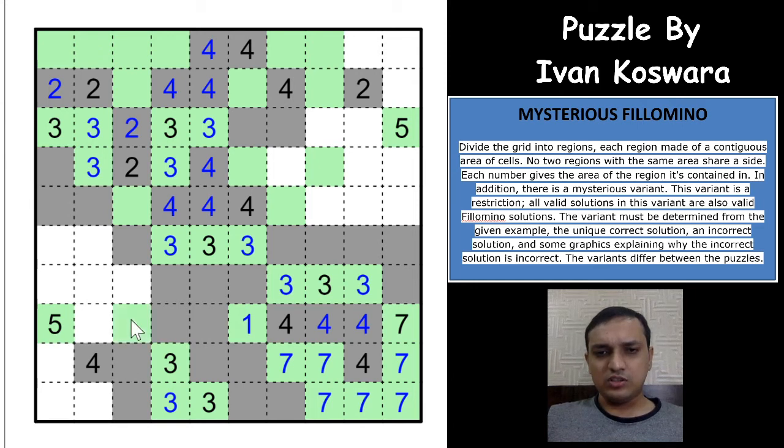This 4, this would have to be an even digit here, because then 4 cannot extend here. Okay. If this 4 goes towards the left here, both of these would have to be odd and you have an even number of cells in that region, right? Not possible. So this would have to be odd here.